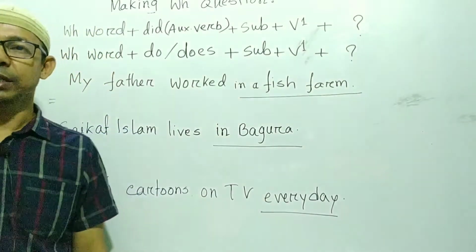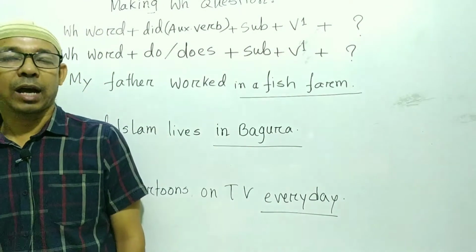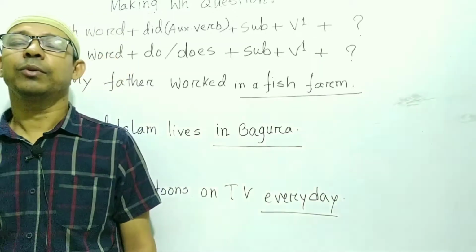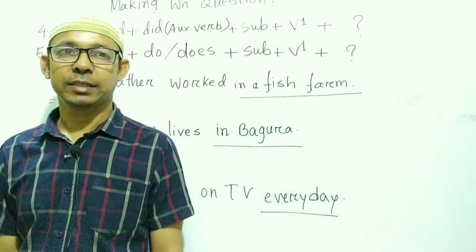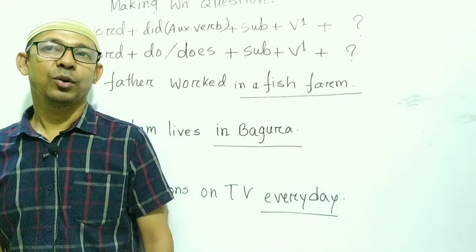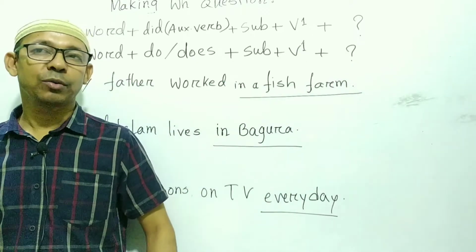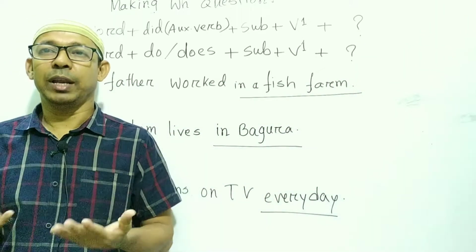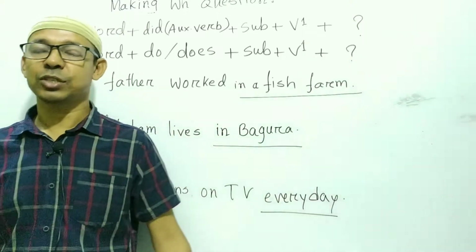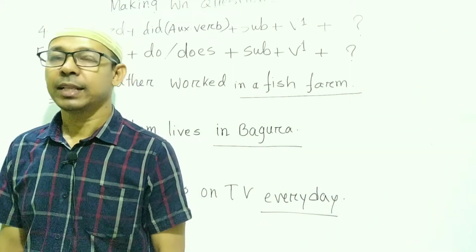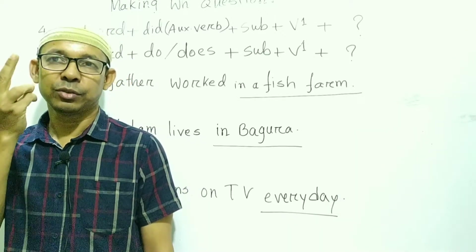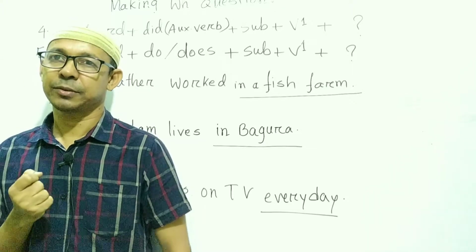Okay. So my dear student, now in step number 4 and 5, we'll learn that if there is no auxiliary verb in the sentence, then what we have to do, how we will make the WH question. Okay. So my dear student, if there is no auxiliary verb in the sentence, then we have to bring 3 auxiliary verbs: do, does, or did.